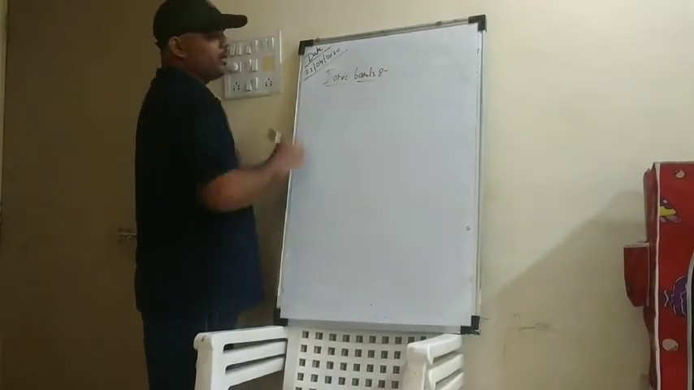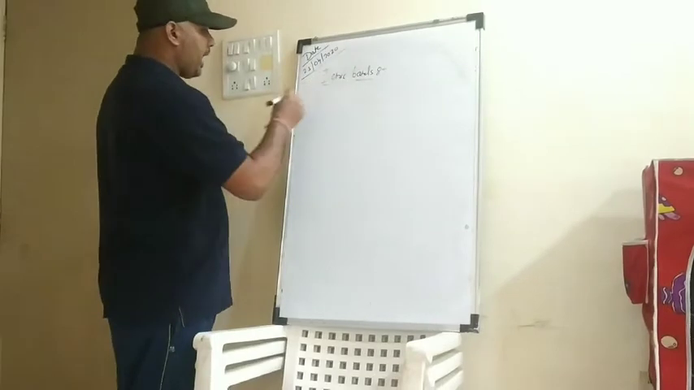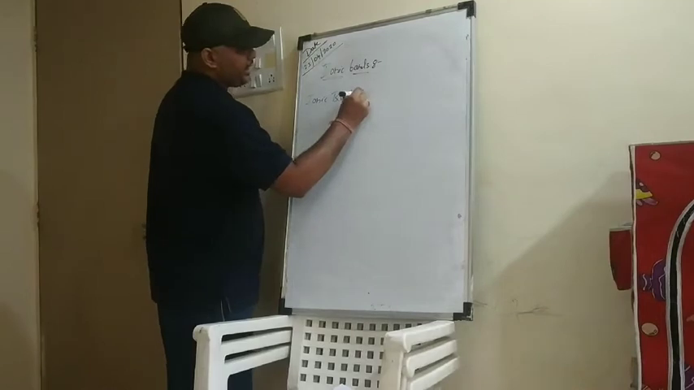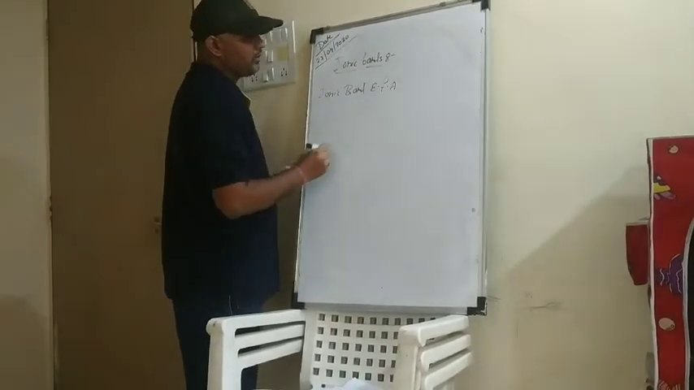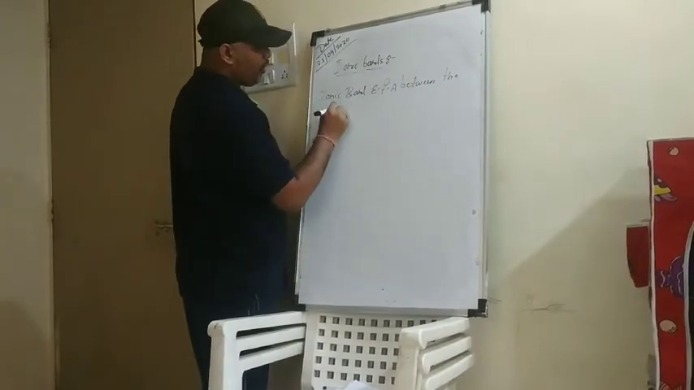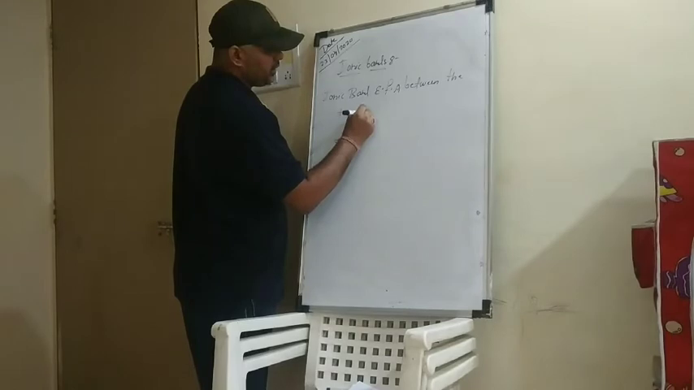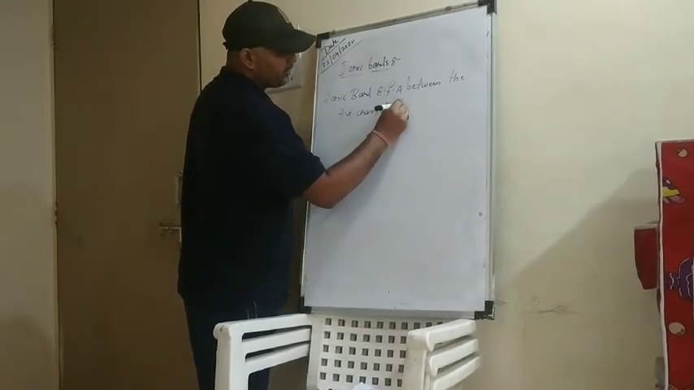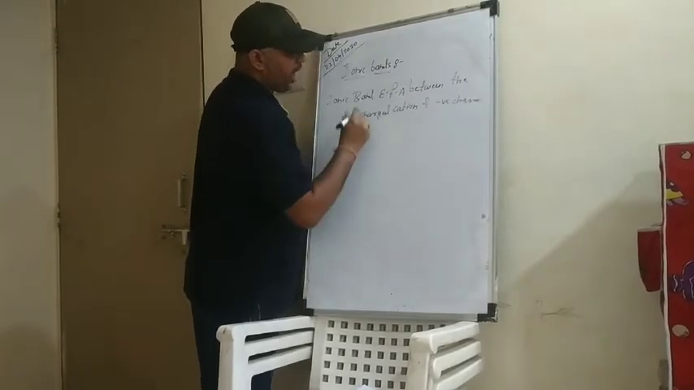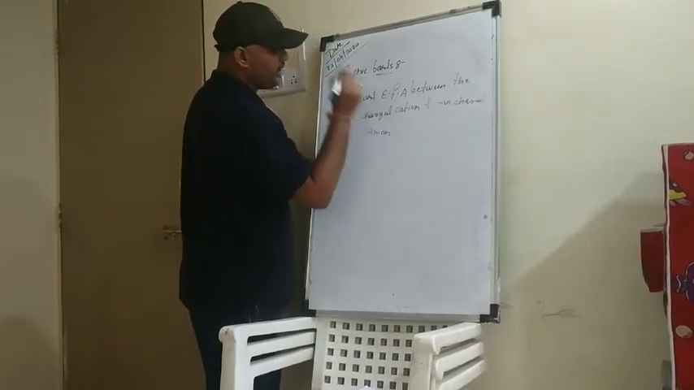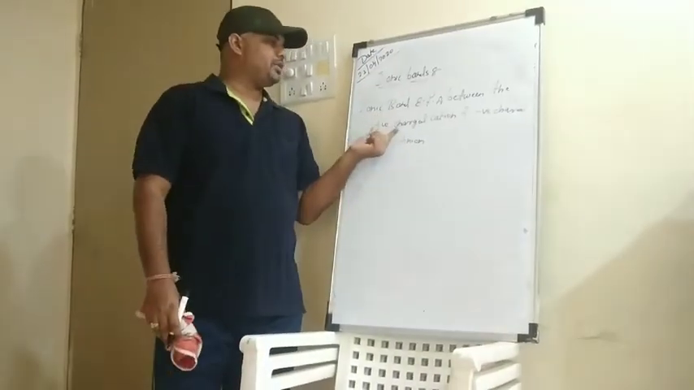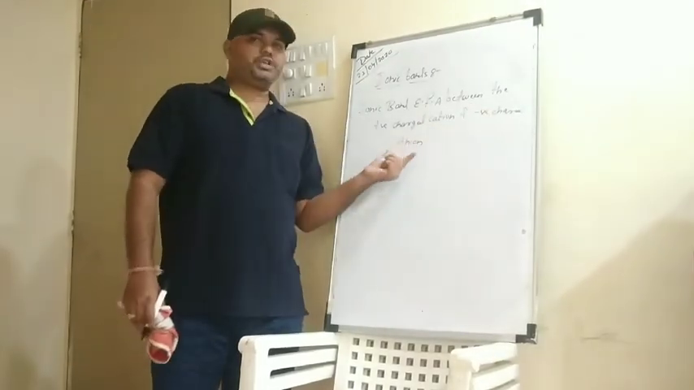Ionic bonds, right? Now what is the ionic bond? See, ionic bond is the electrostatic force of attraction between the positively charged cation and negatively charged anion. Right? So the definition is very simple. Ionic bond is nothing but the electrostatic force of attraction between the positively charged cation and negatively charged anion.